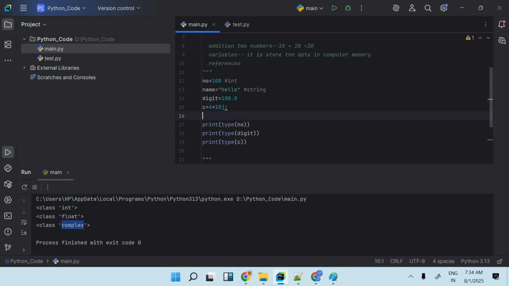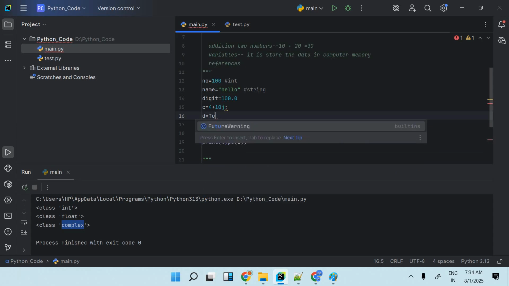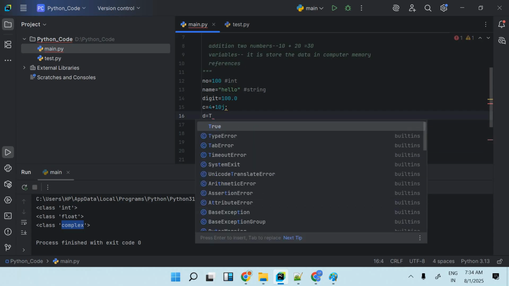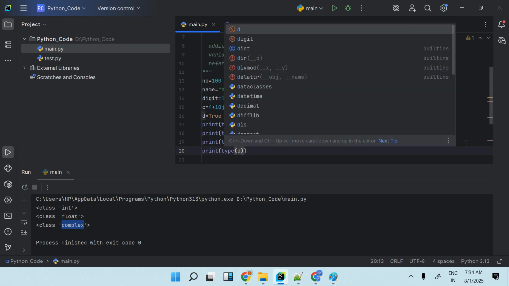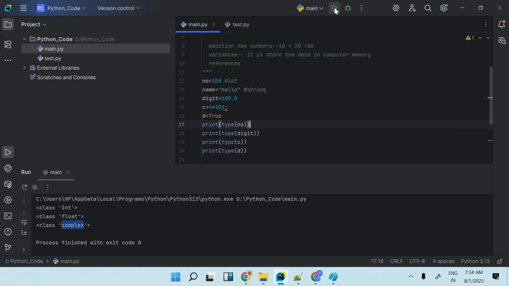Same, we have here d equal to True. It could be true or it could be false, right? So here if I want to write the type of d, it will give me boolean only.